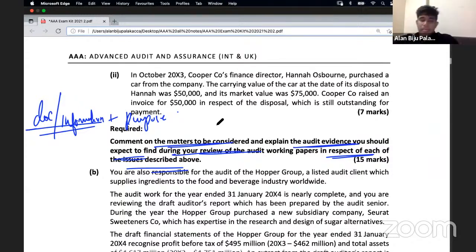Then next one, a review of board minutes to confirm dash.